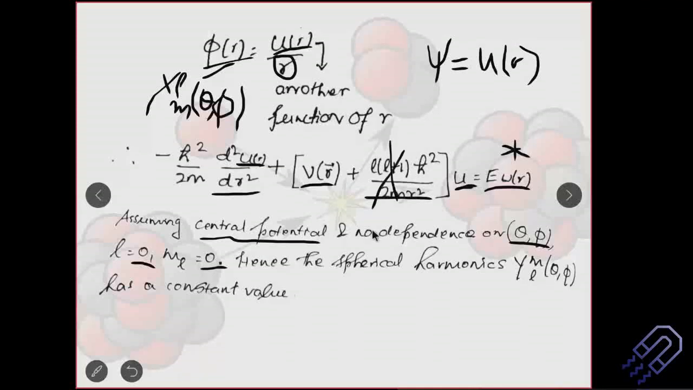So that means our example becomes simpler. It becomes a simple quantum mechanical problem to solve, and hence we have got the spherical harmonics YML theta phi, which has basically got a constant value. We usually don't consider that value also. Okay, we don't need it.